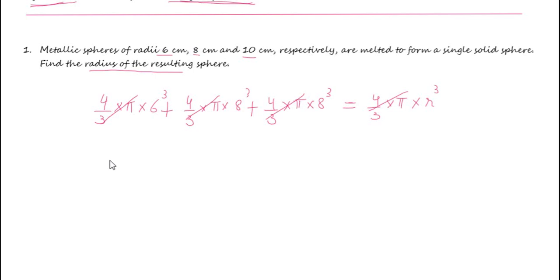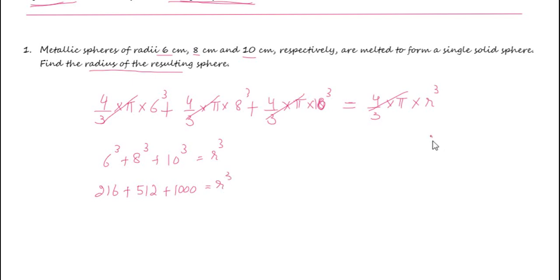What remains here is 6 cube plus 8 cube plus 10 cube is equal to r cube. 6 cube is 216, 8 cube is 512, plus 10 cube is 1000, that is equal to r cube.